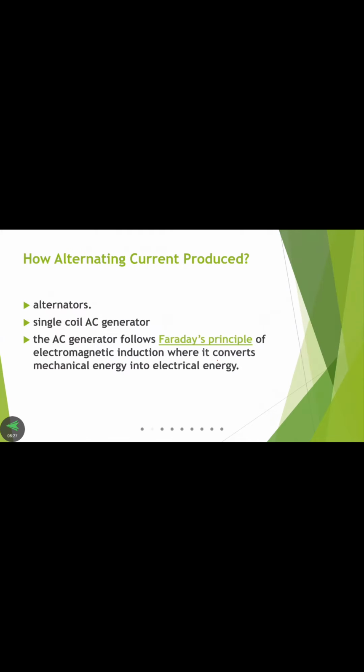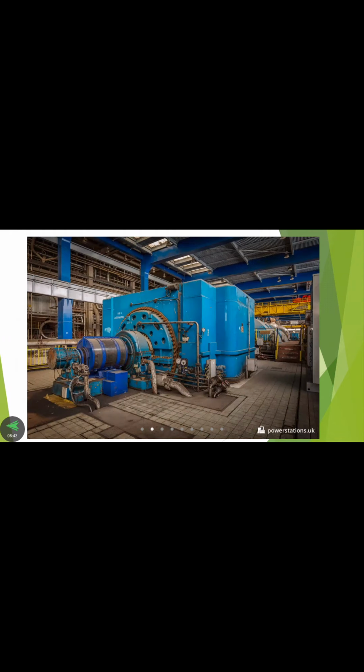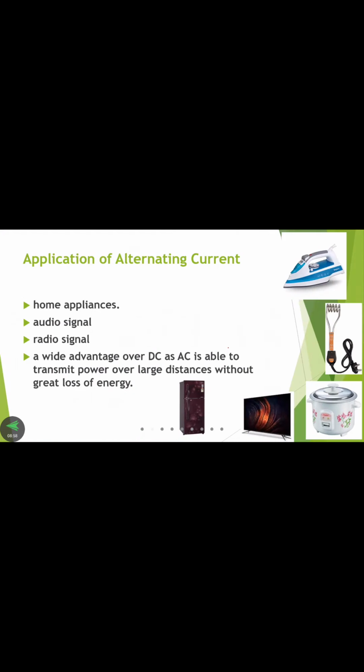Next, AC is produced by means of alternators. AC generators will be producing the electric current, so we call them AC producers. Next, we discuss the arrangement of an alternator. This is called the prime mover, and a turbine is also placed here to supply the mechanical energy. This is the alternator, which is producing the alternating current.